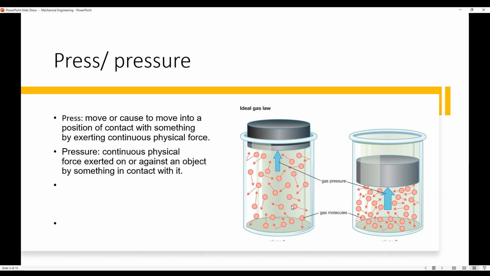We also have the word pressure, as we see here in the picture. We have gas in the bottles. This gas here is pressurized gas. It comes from the word press. So, press as a verb means to move or cause to move into a position of contact with something by exerting continuous physical force. Pressure means continuous physical force exerted on or against an object by something in contact with it.